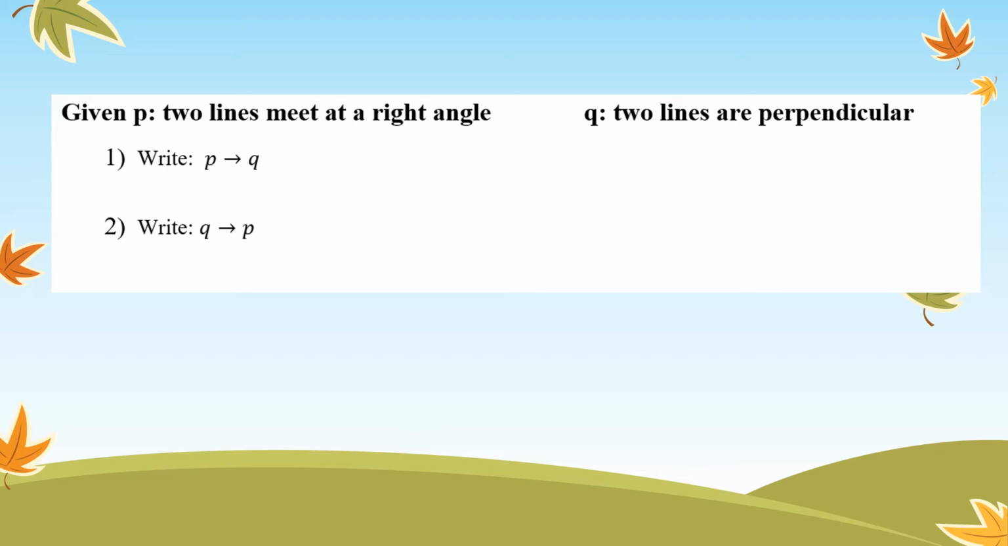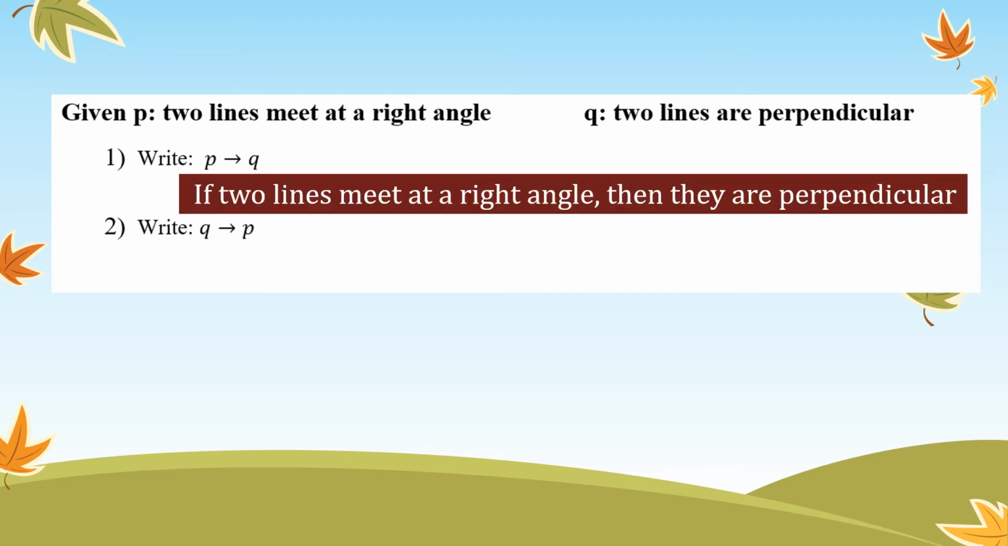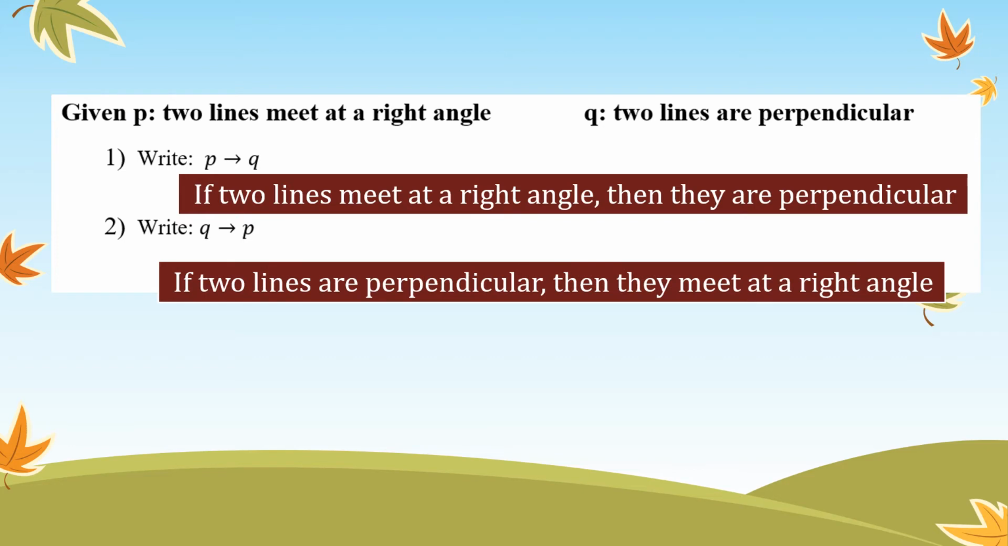So we have to do a little practice here. P then Q, so if P then Q. So if two lines meet at a right angle, then they are perpendicular. Then if we flip-flop it, we're going to put the Q first and the P second. So if two lines are perpendicular, then they meet at a right angle.